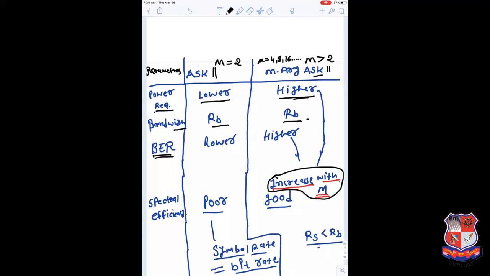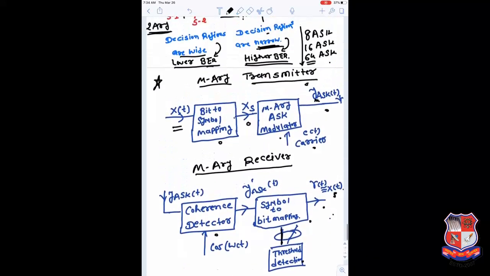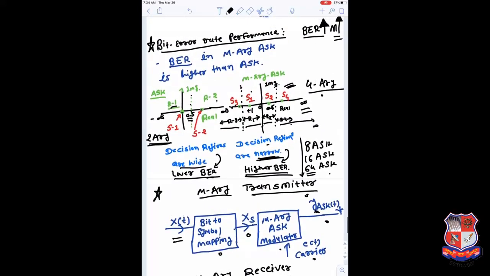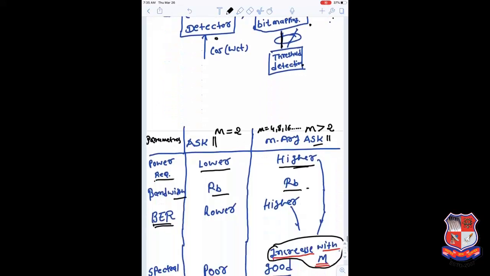Then if we go to the bit error rate performance, we have concluded that the bit error performance will deteriorate, because if M increases, we have a narrower region compared to the wider region in the previous case. As the value of M increases, we have narrower and narrower regions, and a small error is sufficient for any constellation symbol point to cross the boundary and fall into a different region, and the receiver will encounter an error.